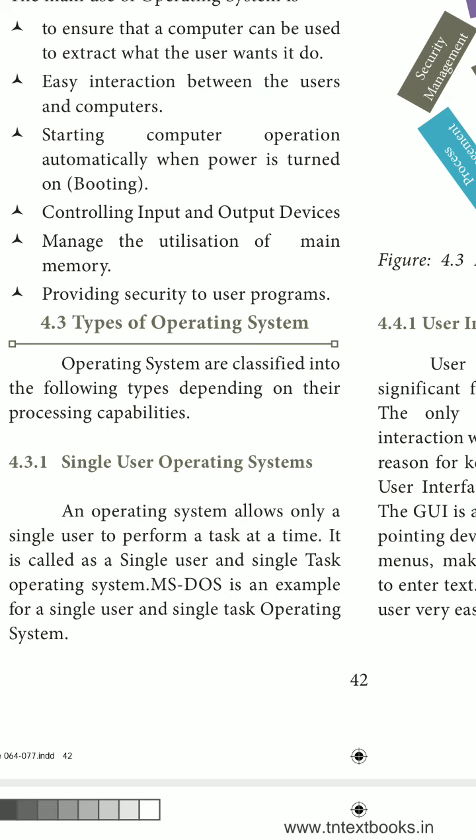There will also be an operating system loaded into that particular hardware, but that operating system is only to identify the user using the thumb reader and mark their attendance at the particular time. So it is a single user or single task operating system.